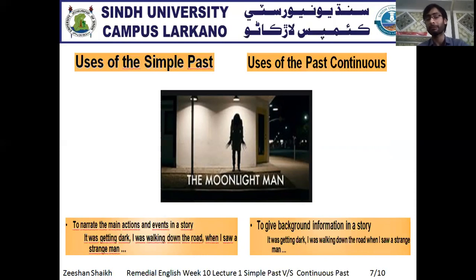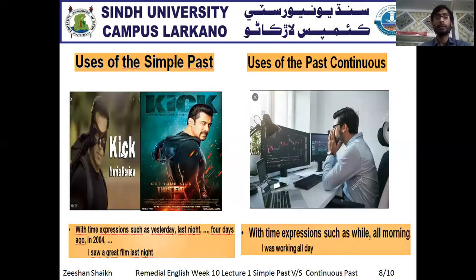Means whenever you're trying to give the introduction to the story, to the topic, you have to give the background information, and the background information should be in the past continuous. Clear?